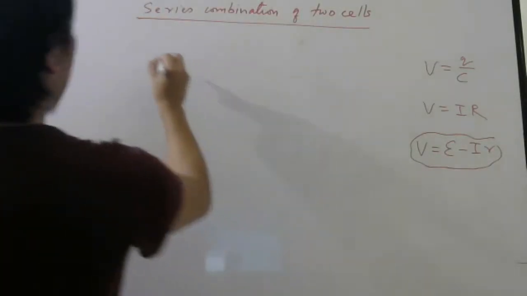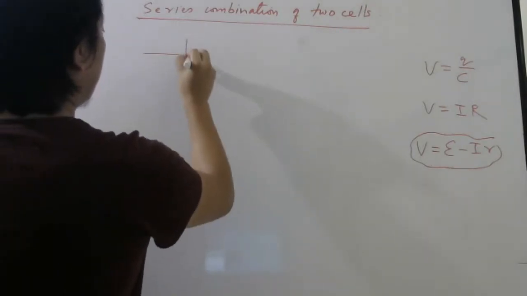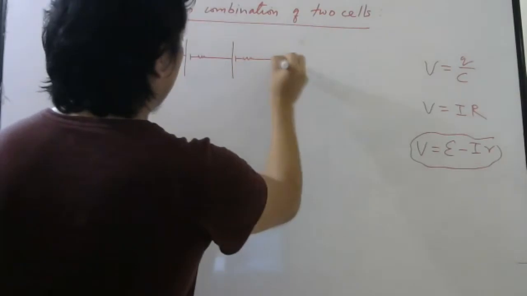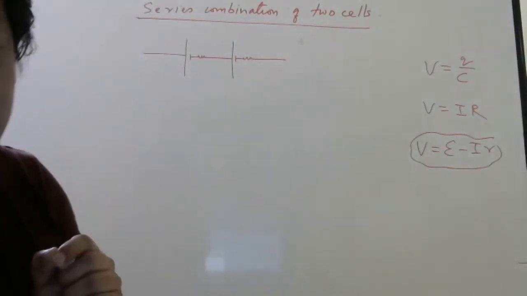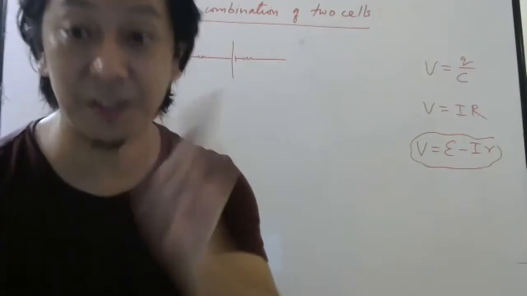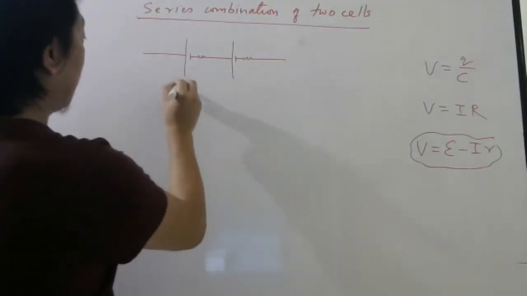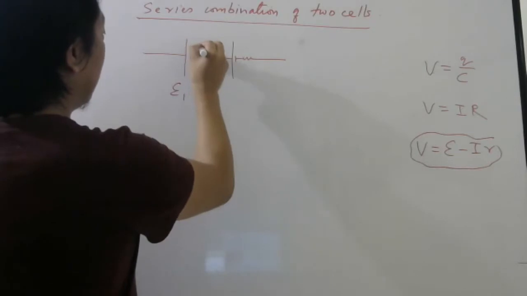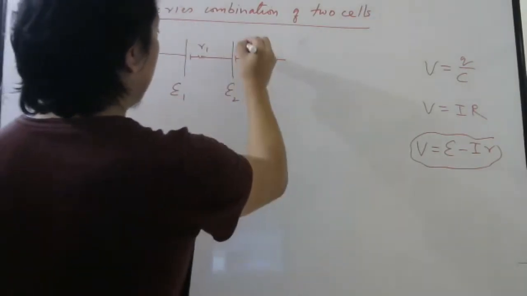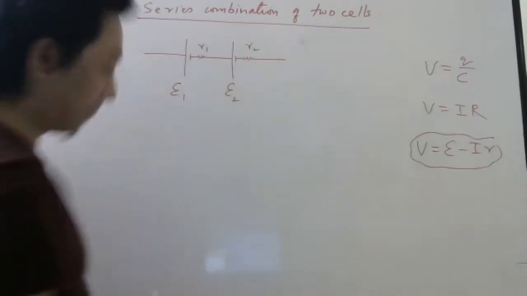Okay, so let us say I have two batteries with some internal resistance. Remember, when you buy a battery, there will always be EMF and internal resistance mentioned. So this EMF, let me write E1, internal resistance r1. EMF E2, internal resistance r2.